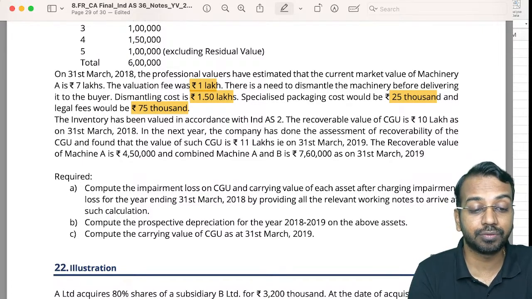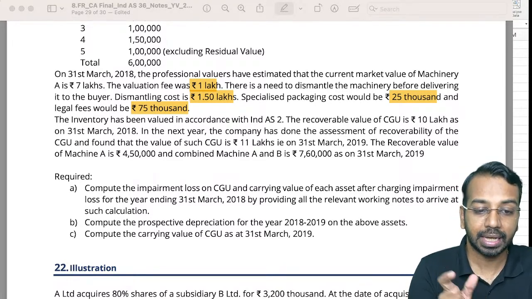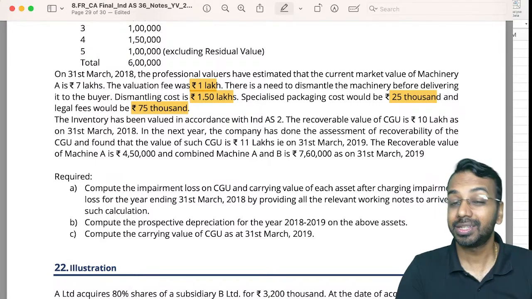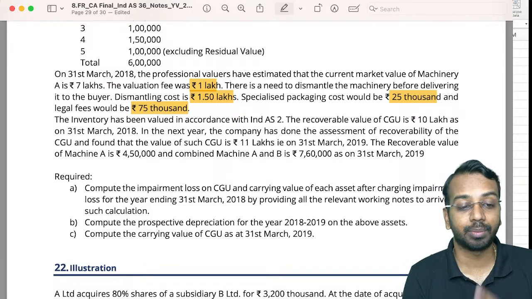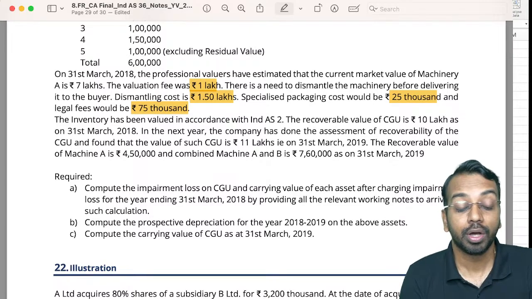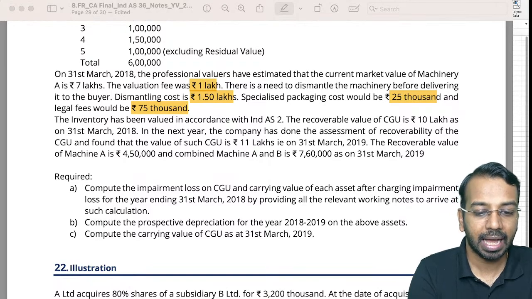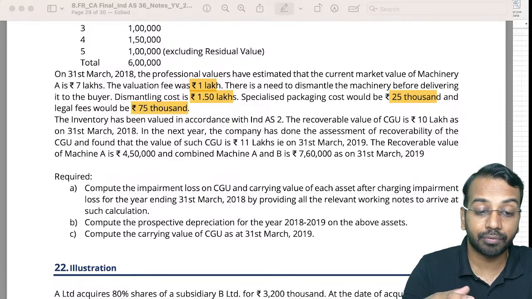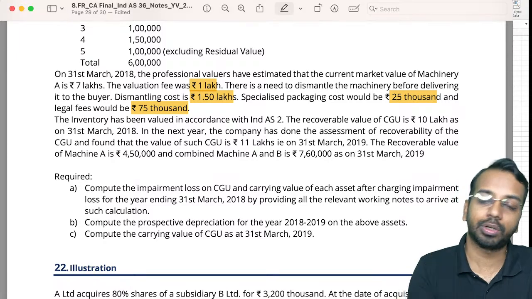Now is the valuation fee a cost of disposal? That is what we need to understand. The valuation fee that we see here is already incurred. That is not a cost that you will be incurring to sell the machinery. So the valuation fee will not be considered as a part of your fair value less cost to sell, because whether or not you sell the machinery, you have already incurred that cost.